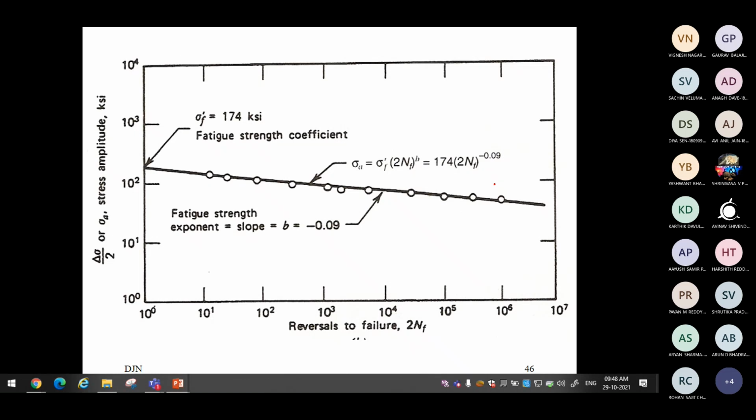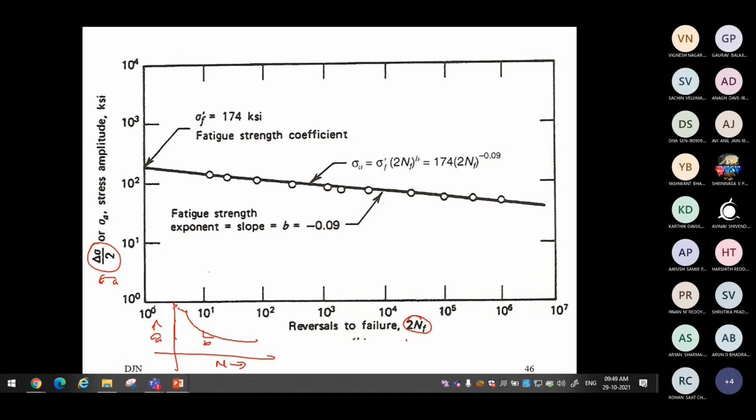Now this is a stress life diagram, the S-N diagram itself. Here you can see sigma A, the stress amplitude, plotted against reversals, 2Nf. Till now in high cycle fatigue life we have drawn only the S-N diagram, sigma A and life N. We have used it in this particular fashion, and the slope of this curve is b.